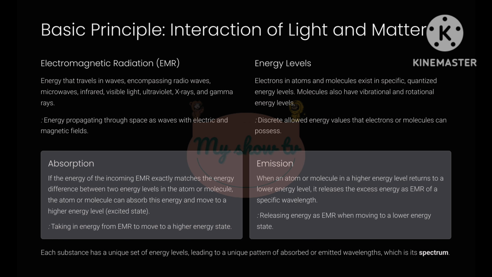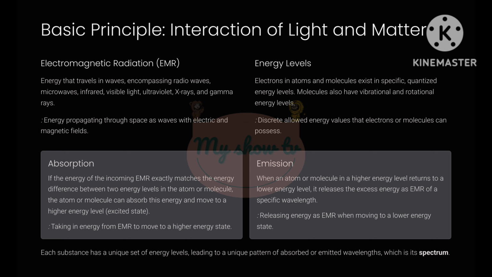Slide 2. Basic principle: interaction of light and matter. To understand how spectroscopy works, we need to talk about electromagnetic radiation (EMR) and energy levels. Electromagnetic radiation (EMR) is a form of energy that travels through space as waves. These waves have both electric and magnetic field components, hence the name.